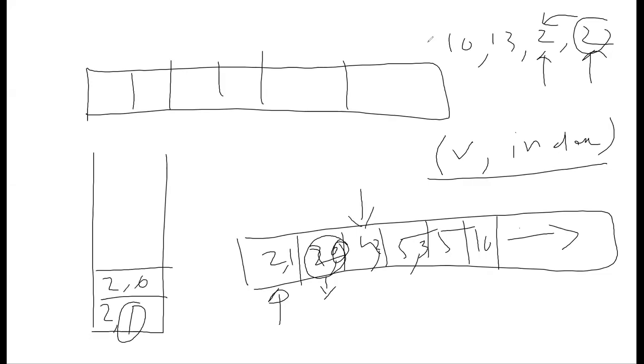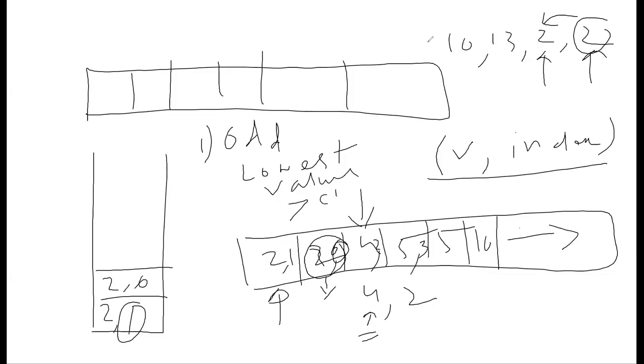Now coming to the next point, 4, 2. We for sure know this is greater than anything which is already put in the stack, because all the elements are sorted. Now considering the first scenario where we have to take odd steps. Just assume I'm creating this for odd. So I have to find the lowest value greater than the current value. Now this 4 is greater than anything already in the stack, which does not have anything assigned till now. This 4 can be the answer for any of those 2s.